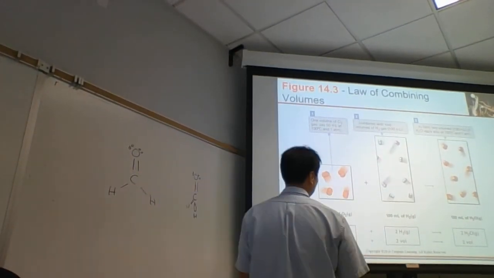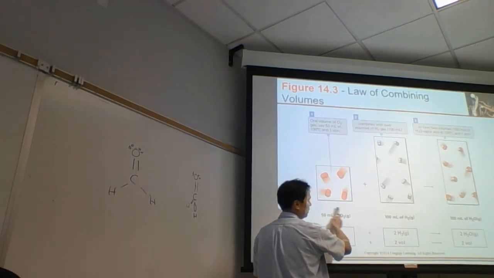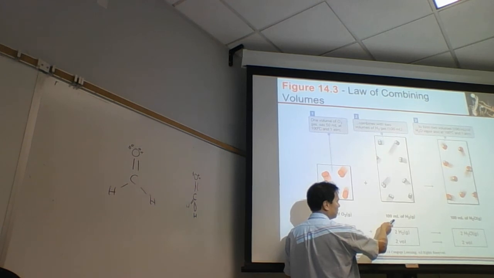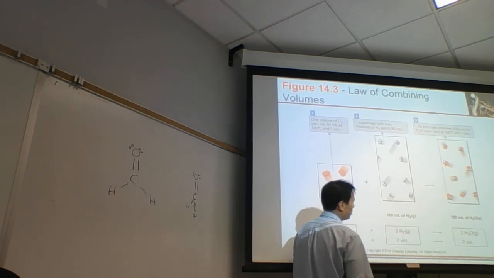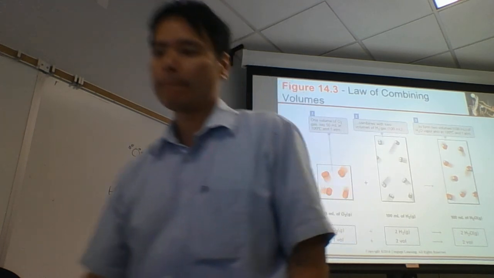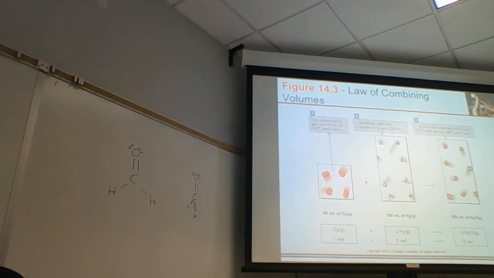If you have 50 milliliters of O2, you'll need twice as many hydrogen particles. So it's 50 milliliters, 100 milliliters, and you're going to form 100 milliliters. So 50 milliliters plus 100 milliliters gives you 100 milliliters. That's the same thing.